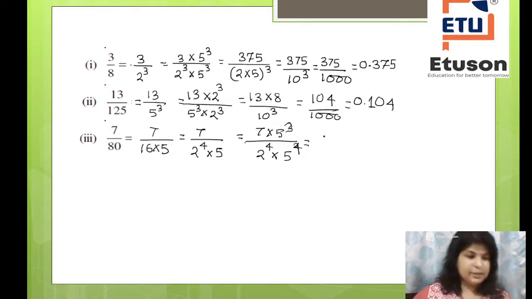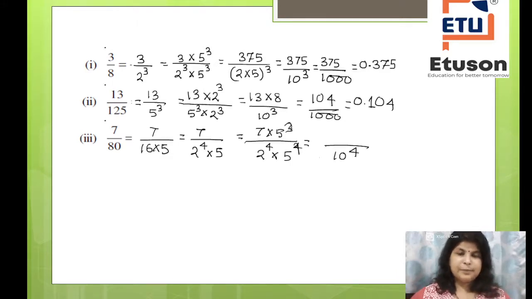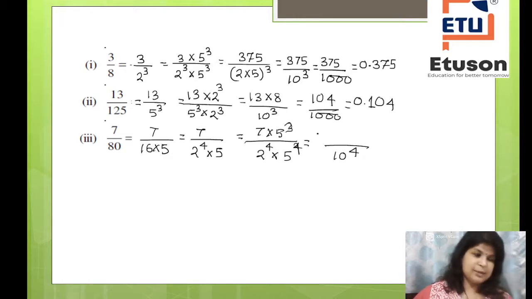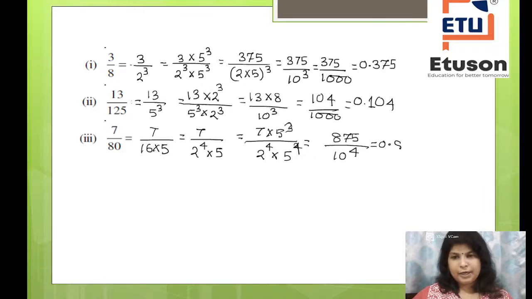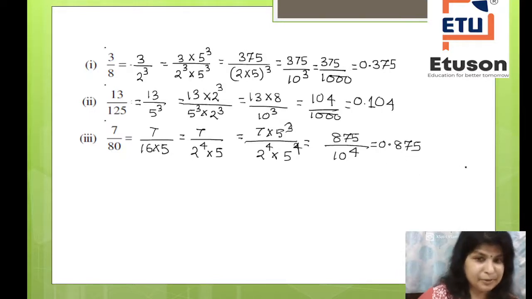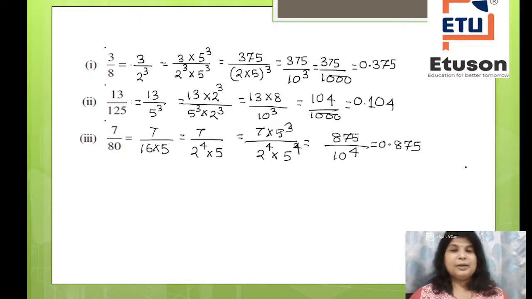So how much you are getting? So you are getting here 10 to the power 4. Okay, 7 into 5 to the power 3, what's the answer? It is 875. And what you are obtaining? It is 0.875. So in the other way round also, when you are starting from a rational number, you are getting a